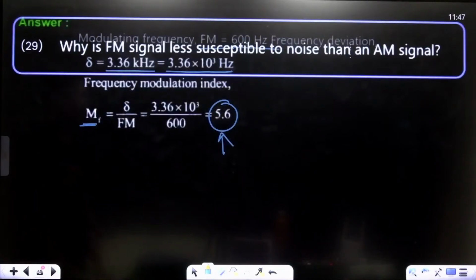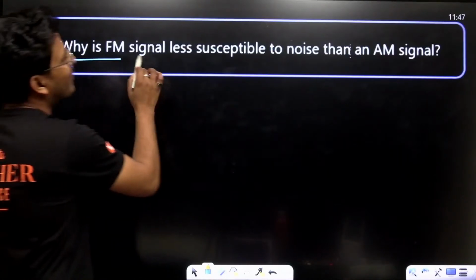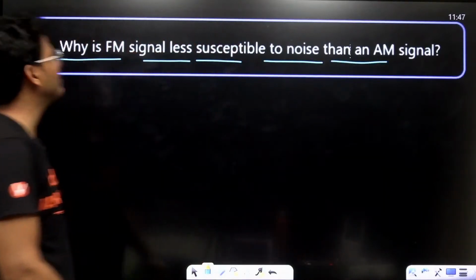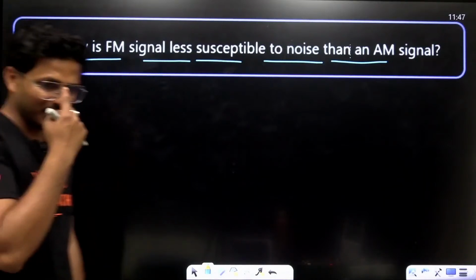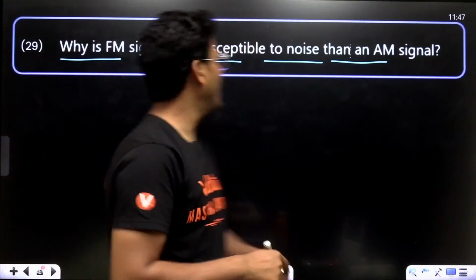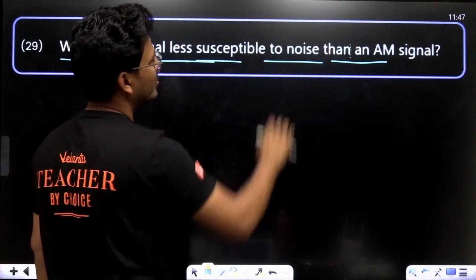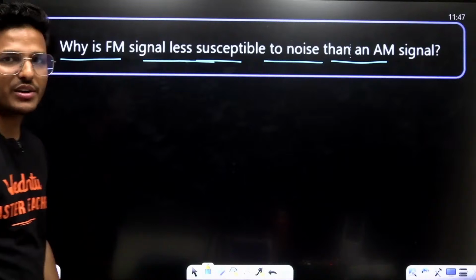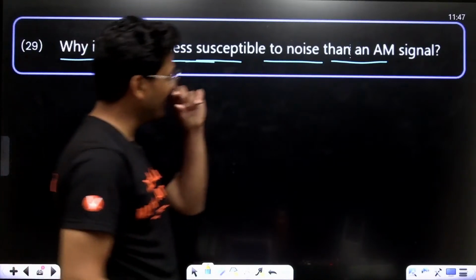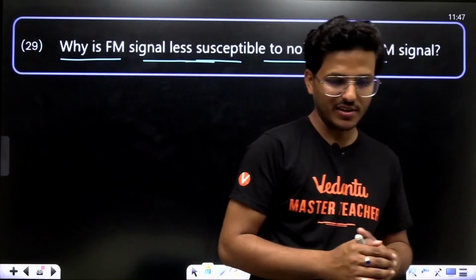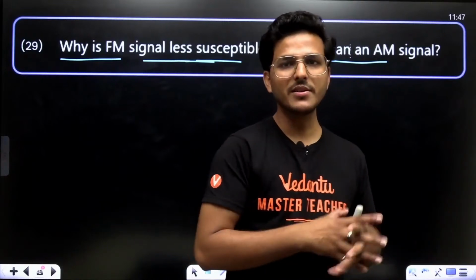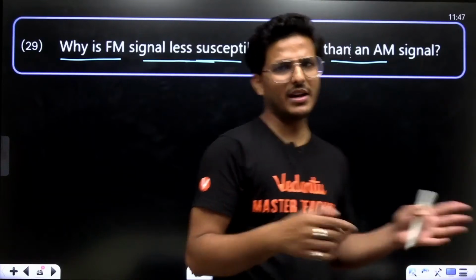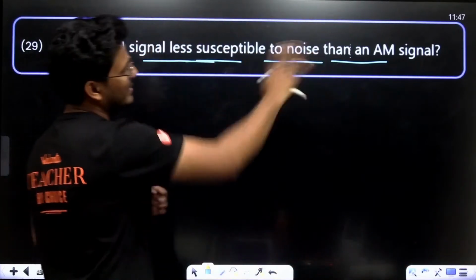Why is an FM signal less susceptible to noise than AM signals? As everyone knows, FM signals are less susceptible to noise as compared to AM, amplitude modulation. Before some years, amplitude modulation was used to transmit radio signals. Nowadays, FM is more popular than AM, right?